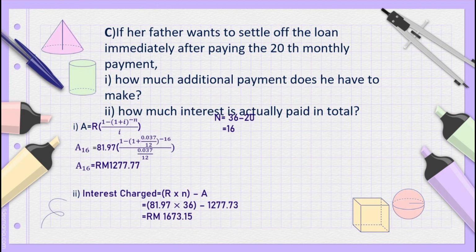After substituting all this information into our formula, we solve the equation. After solving it, we can see that A16 is equal to RM 1,277.77.